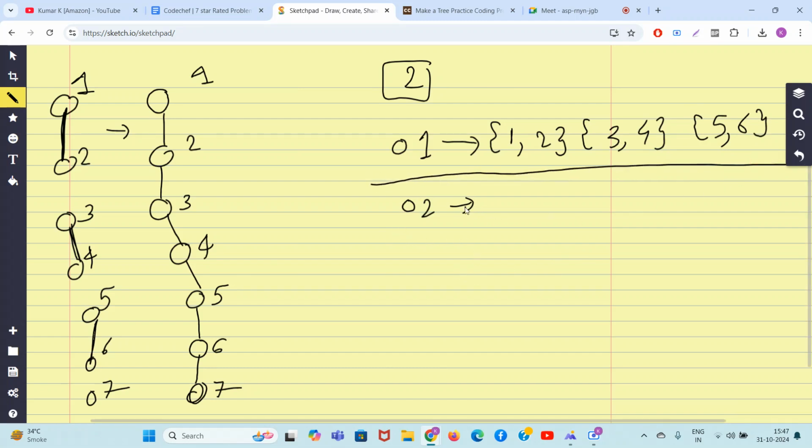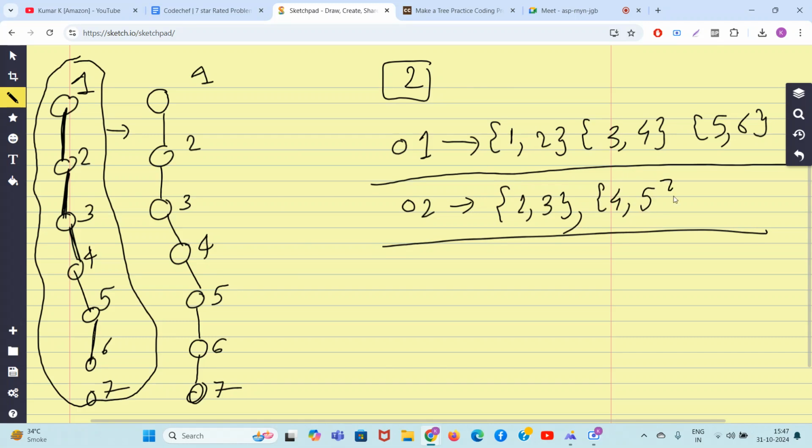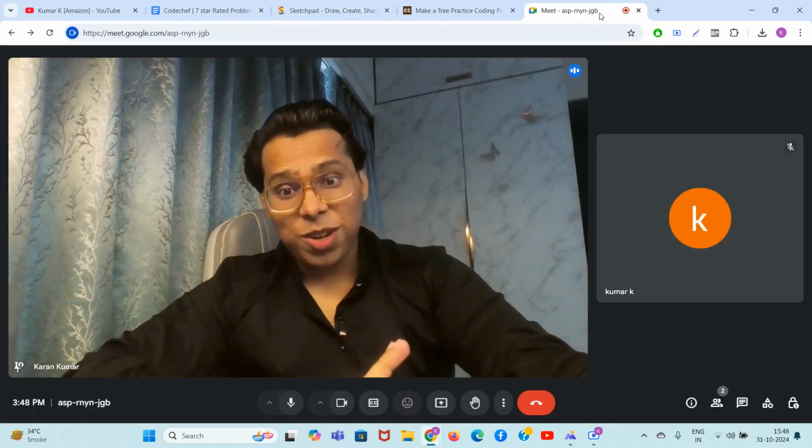Now comes the second operation. Now I again start new. So this is the tree I have till now after first operation. Now what can I do? Now I can select 2 and 3 because now this is a new operation. 2 and 3 selected, but I cannot use 2 or 3 again in operation number 2. No problem. I will now select 4 5 and then I will select 6 7. So that's it, right? In two operations, problem solved. So guys, this is the second biggest observation.